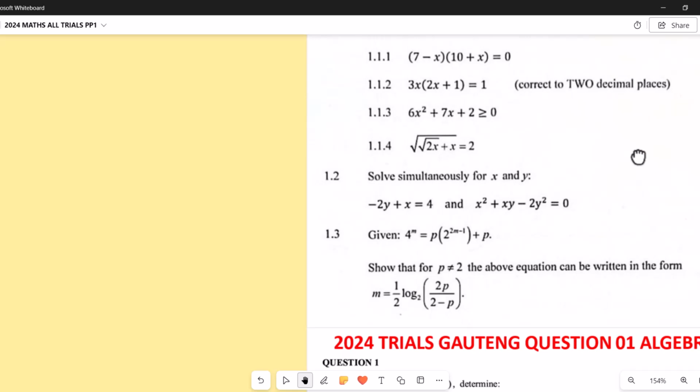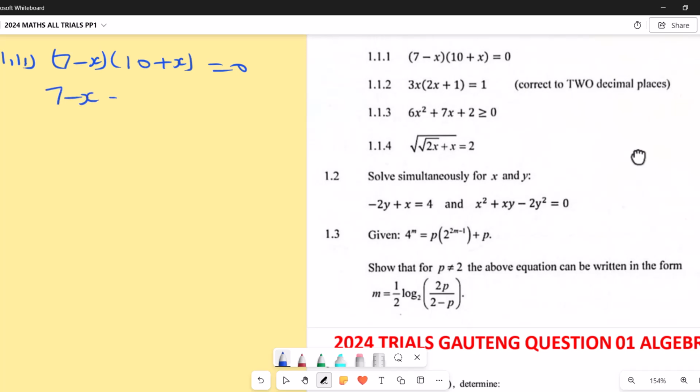So because of the 0 here, it means that we are going to say either that bracket is 0, that means 7 minus x into 10 plus x equals 0. So either 7 minus x equals 0, which gives 7 equals x, or 10 plus x equals 0, which gives us x equals negative 10. Yeah, that is it there. Hope we are together as well.